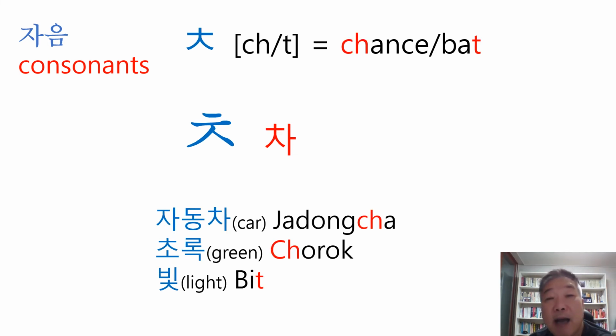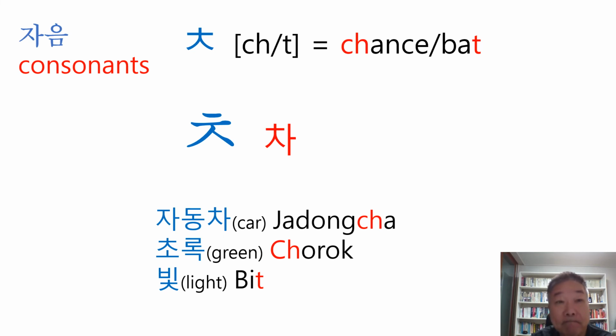The next one is cha. Cha sounds like ch in the word chance, and also when it comes at the end of the word, it sounds like T in the bat. Well, let's see the words. 자동차, which means car. 자동차, 차. 초록, which means green. 초록. And 빛, which means light. In this word, this cha sounds like T because cha came at the end of the word.